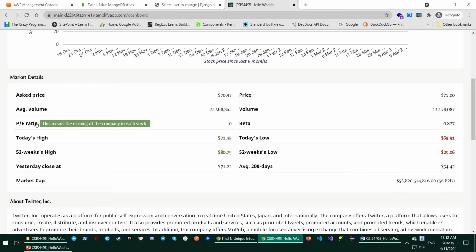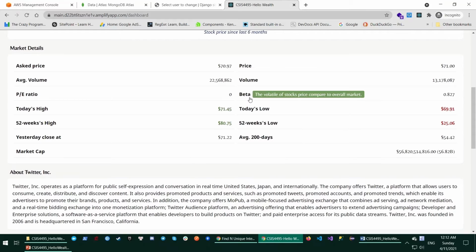At the moment, Twitter doesn't publish this information, so we see 0 here, but for another stock symbol we can find it. For example, beta means the volatility of the stock price compared to the overall market. A number lower than 1.5 is good to invest.